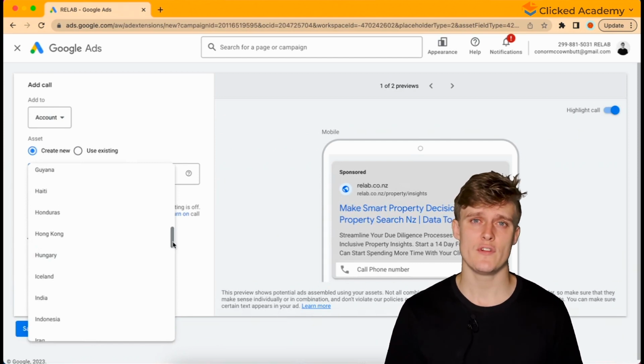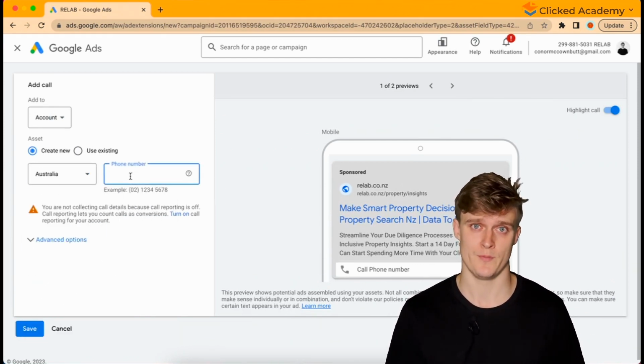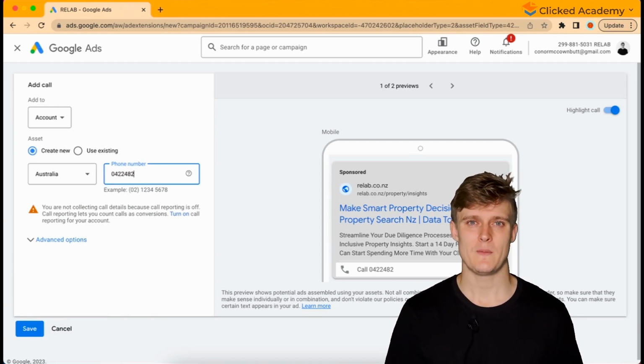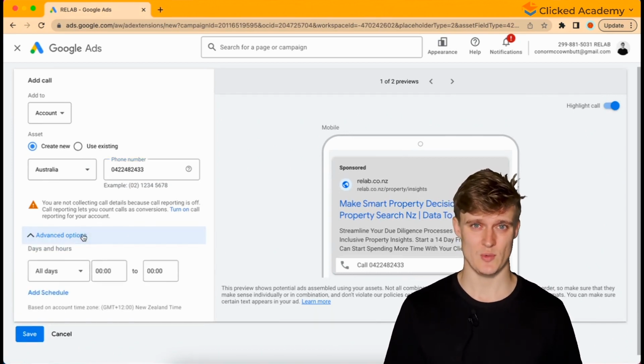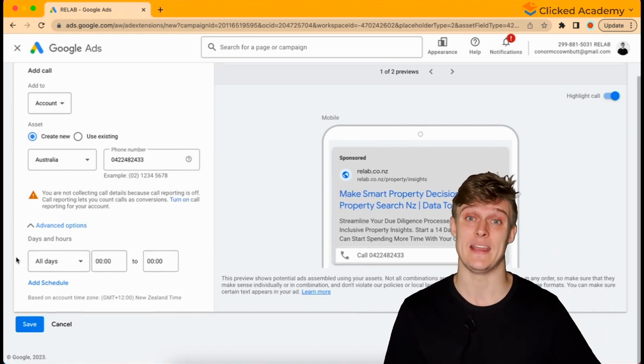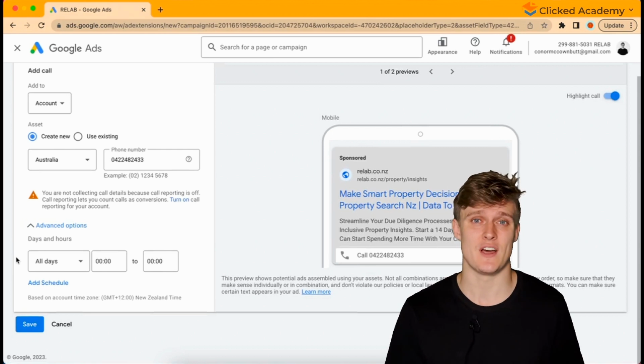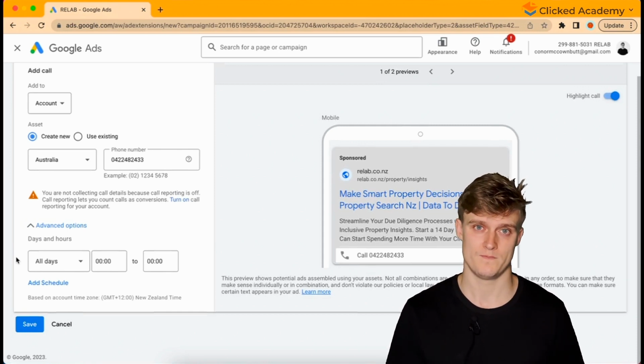Select the country of your phone number, then type the phone number that you want the calls to go to. Now, in this next section, if we don't set a schedule, then the call extension will appear during the times the ad schedule we set up at the campaign level. If you want your call extensions to appear at different times to what you originally set, then you can put a custom time in here. This often isn't the case. They always confirm with the business what times they want calls to come through for.